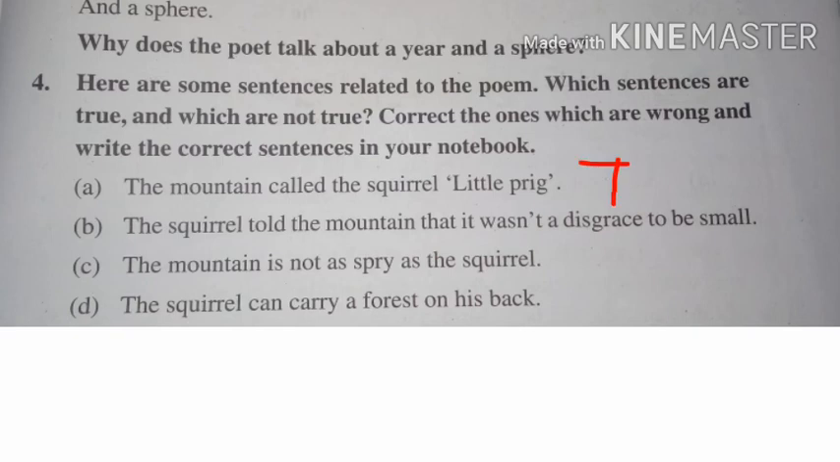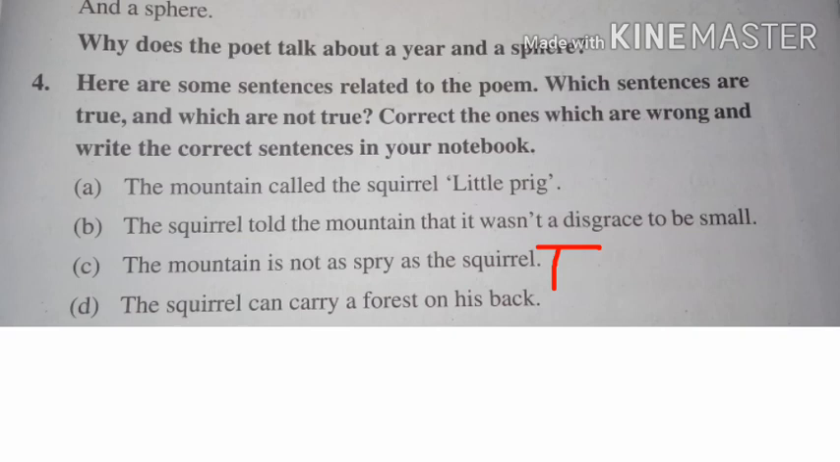Question number B, the squirrel told the mountain that it wasn't a disgrace to be small. So after understanding the poem, we can say, yes, the squirrel told the mountain that it wasn't a disgrace to be small. So it is a true sentence. Question number C, the mountain is not as spry as the squirrel. Yes, it is also a correct statement because the mountain is not as energetic as the squirrel.